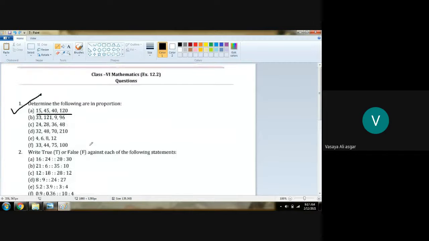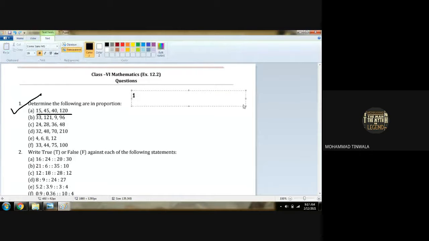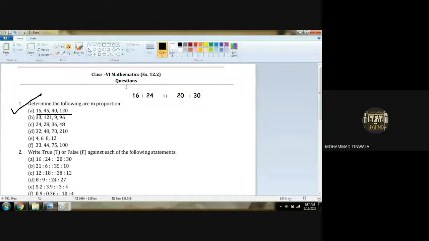First term. Is it written like this? 16 is to 24 in the proportion of 20 is to 30. Anybody has any doubt with what is given in the first question? Now we have to check whether these two ratios are in proportion or not. The symbol is already given for the proportion. So we will check here 16 divided by 24 and here 20 divided by 30.